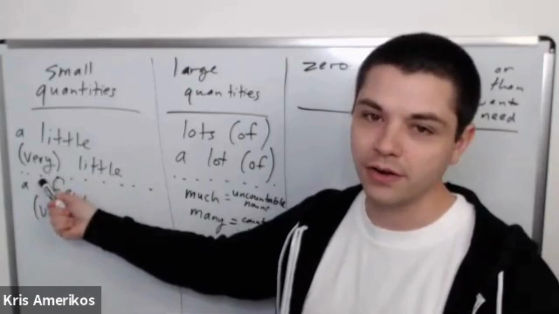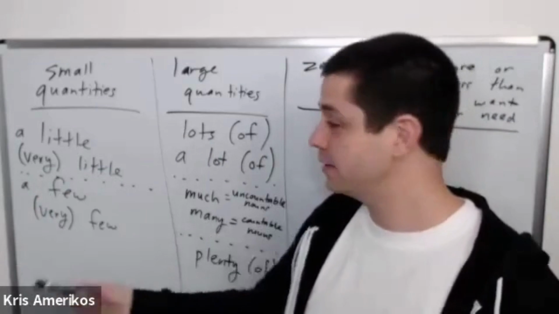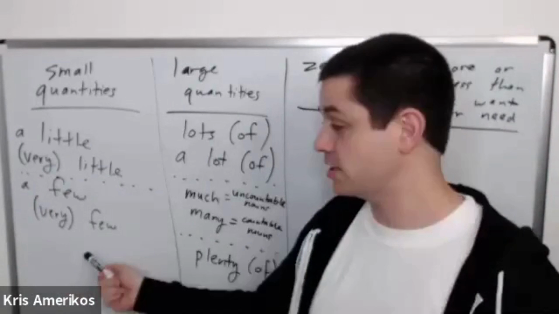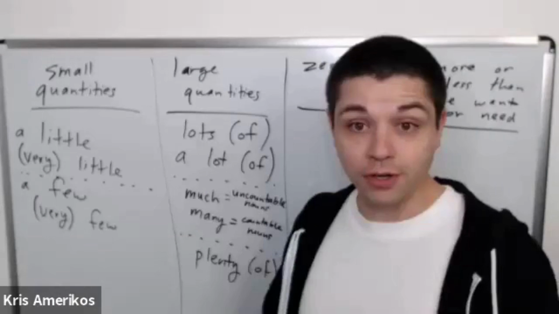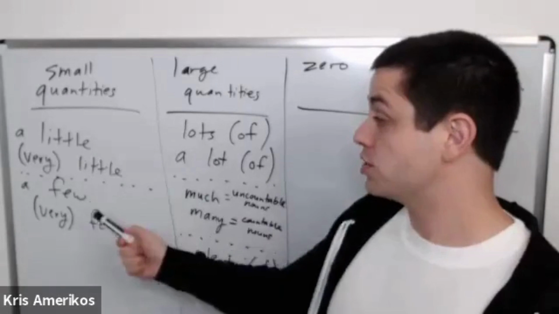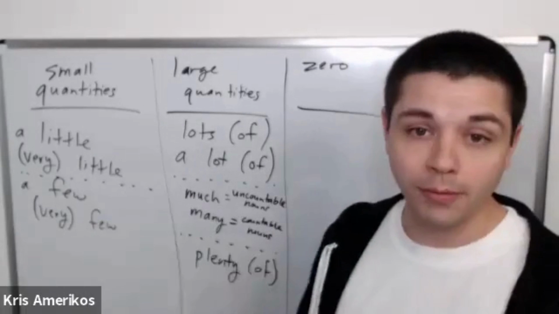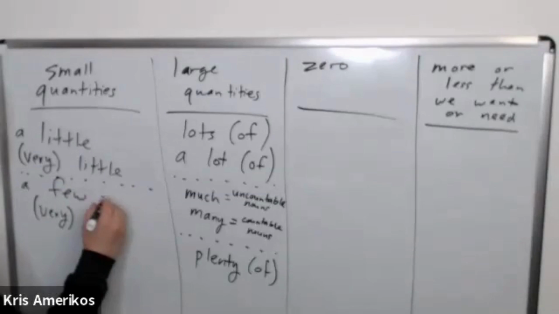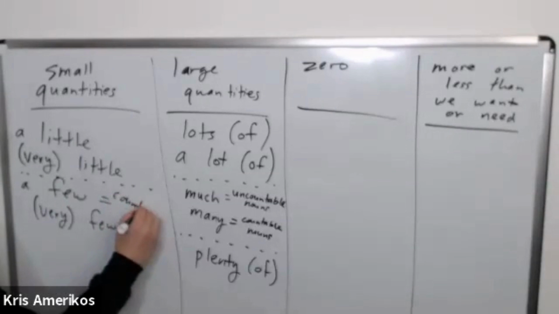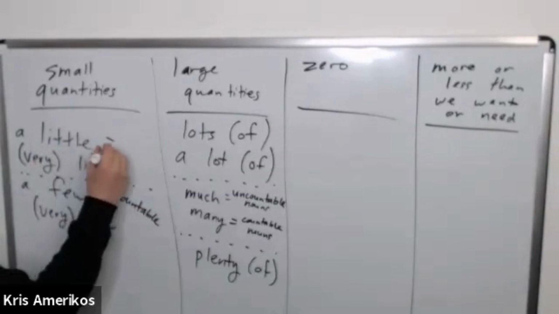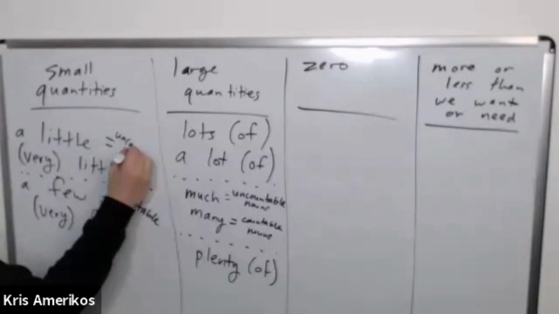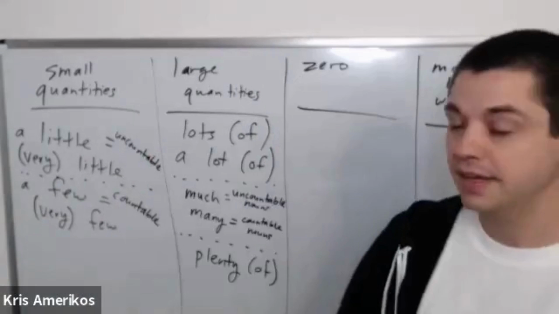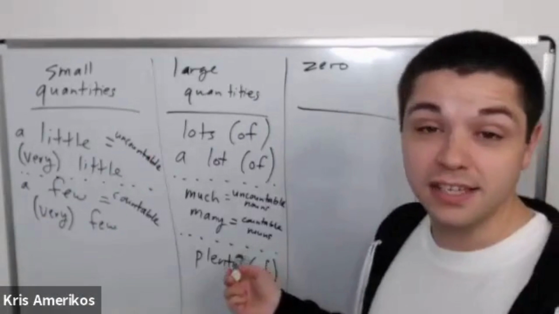We don't have to say very. We could just say little. A few or very few, but we don't have to say very. We can just say few. What's the difference? So we use few when we talk about countable nouns. And we use little when we talk about uncountable nouns. For example, how many friends does he have?